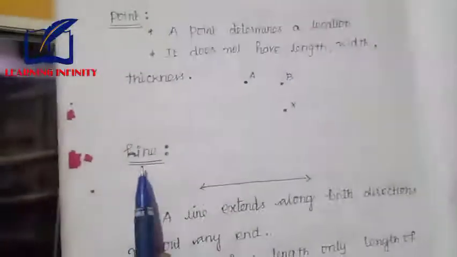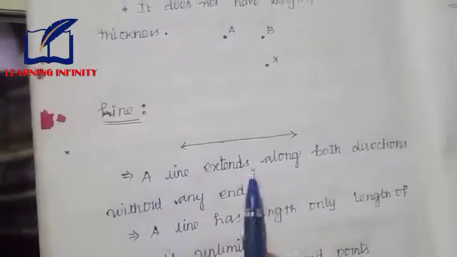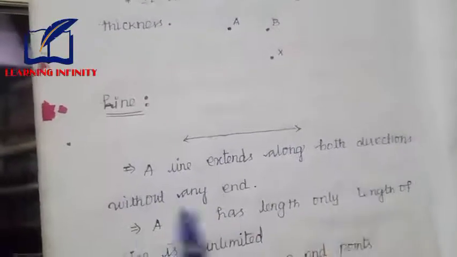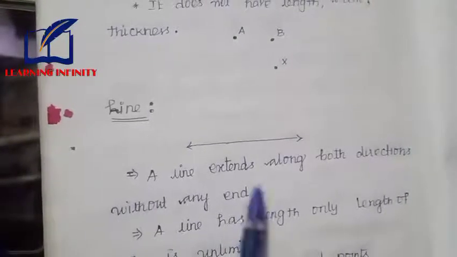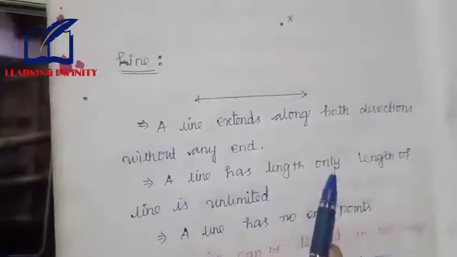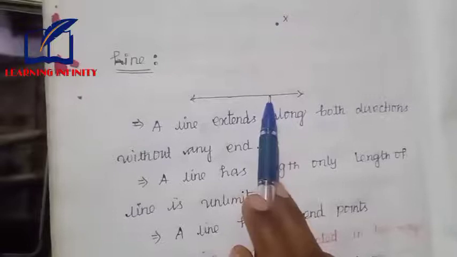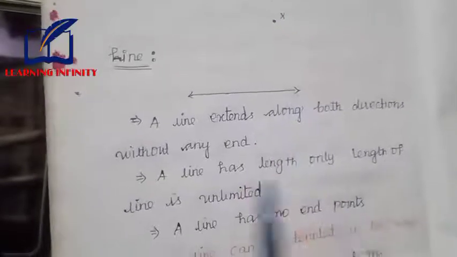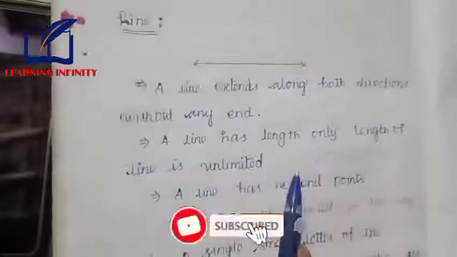Next we see line. This is called line. A line extends along both directions without any end. That means it extends infinitely in both directions. A line has length only. Here, this is the length only. The length of the line is unlimited. That means there is no end in both directions.